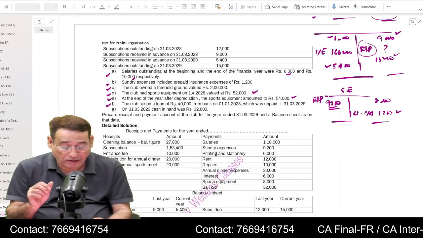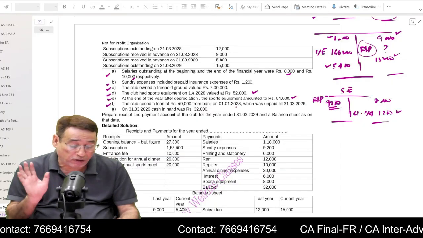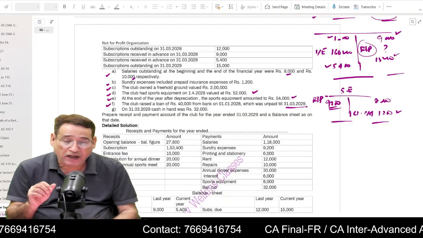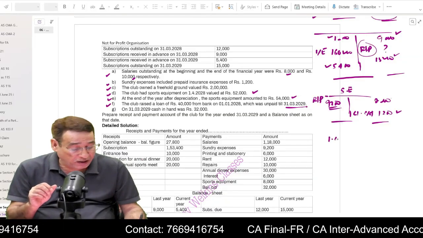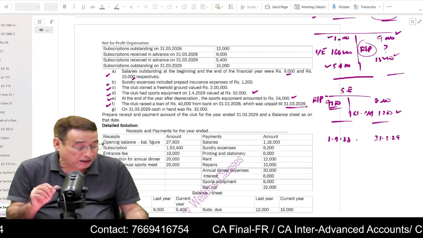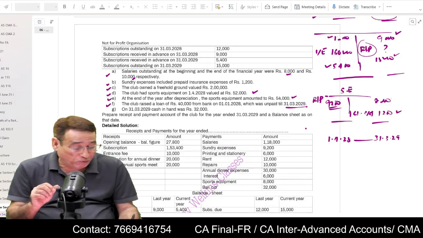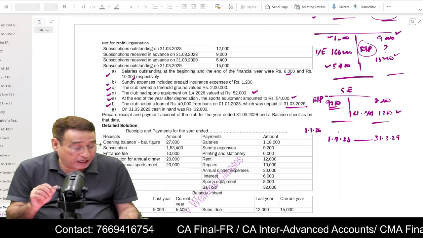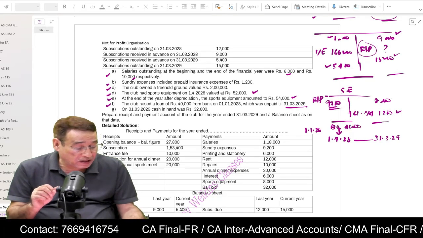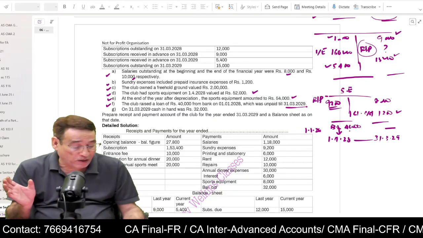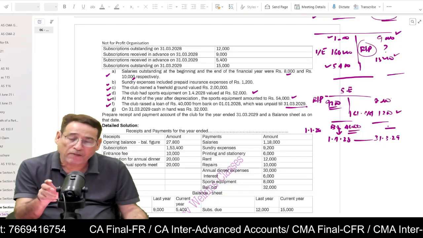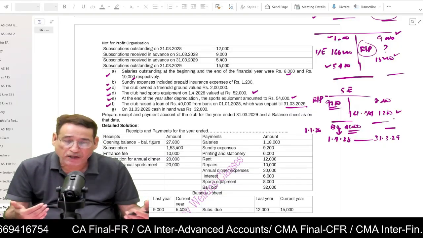Another information: club raised a loan of 40,000 from bank on 1/1/2028, which was unpaid till 31/3/2029. Actually, your current accounting year starts on 1/4/2028 and ends on 31/3/2029. Now, this loan was taken on 1/1/2028. That means in the beginning of the year you had a loan of 40,000, and still it is unpaid at the end of the current year. That is why this 40,000 will appear on the liability side of the balance sheet in opening and also closing, because it has remained unpaid.